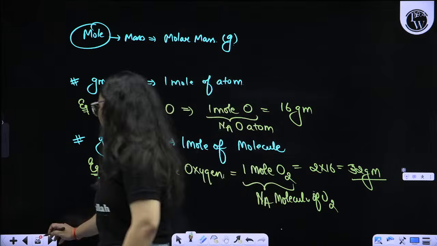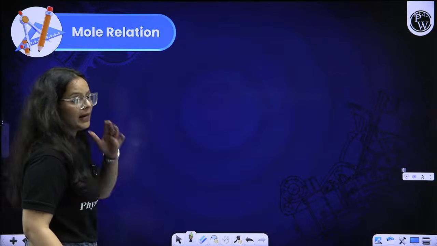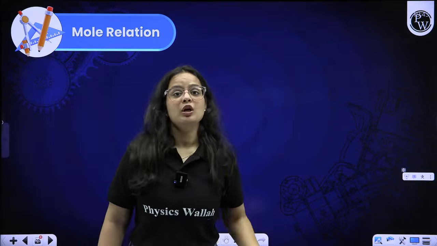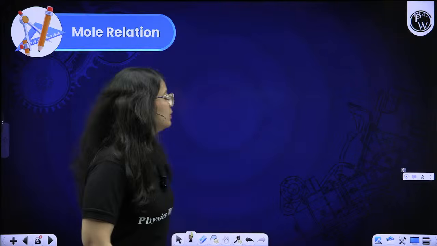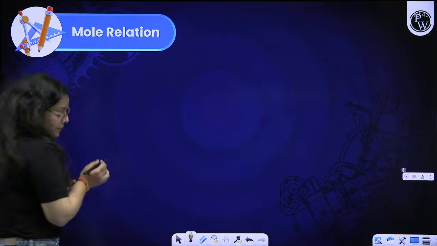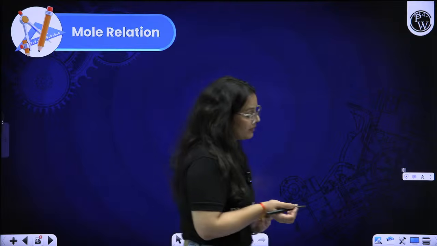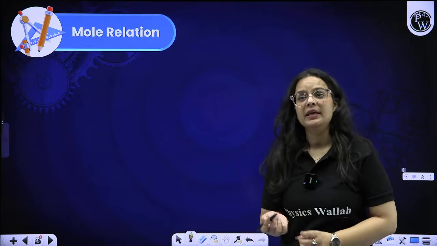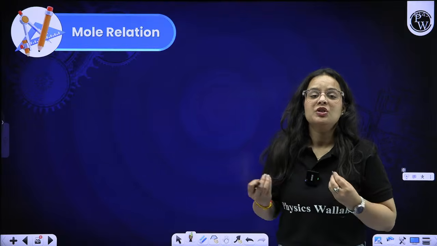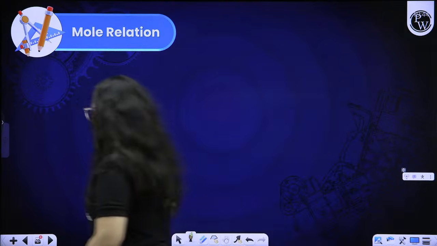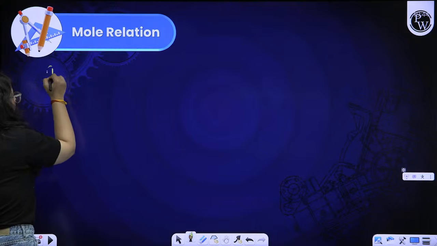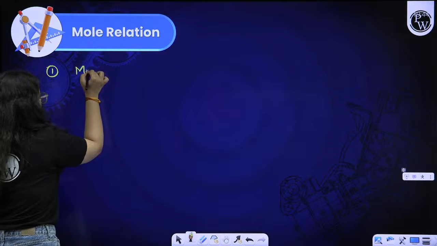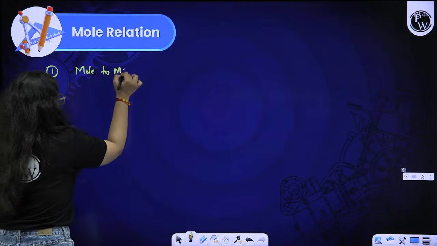Okay, we will do the questions as well, but before that, I'm just telling you the mole relation, and then we will do all the possible types of mole questions. What is mole relation? Suppose they are giving us the mass, and they are asking how many moles comprise this much mass of the element. I will tell you the relations that we are going to use in different types of questions. First of all, we will use the mole to mass relation.